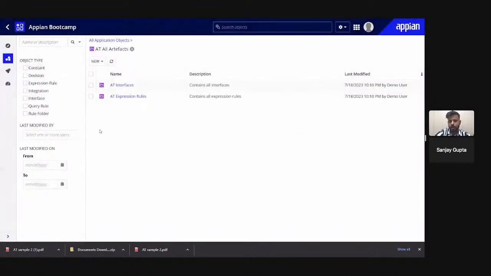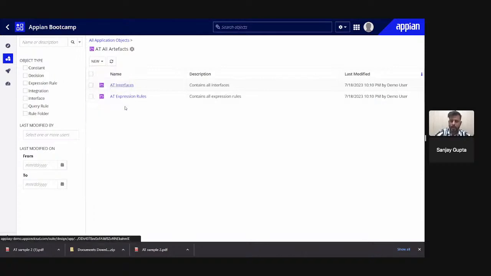Now, if you want to add artifacts or objects inside the folder, like you can see interface, you can add expression rule, decision. We will learn about these one by one in our regular sessions. But yes, these all are rules. So we can add interface, expression rule, decision, constant, integration in this rule folder.